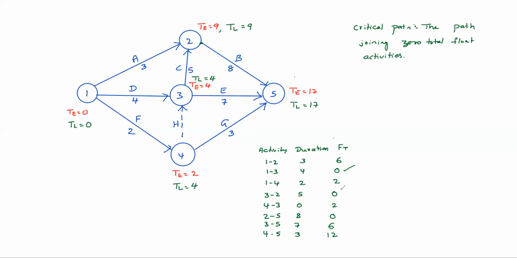See, 1-3, 3-2, 2-5. That is the longest path.